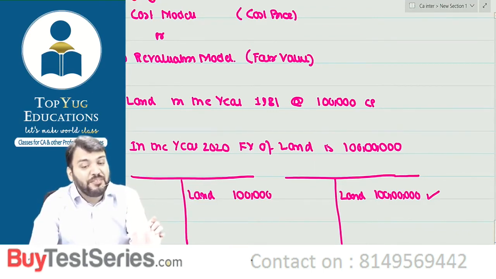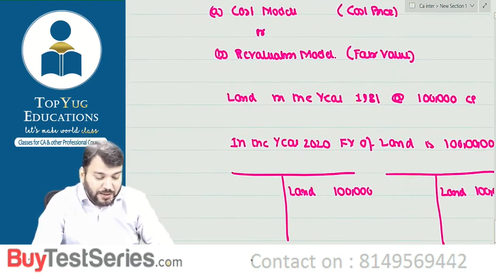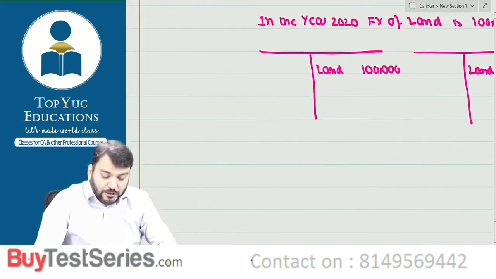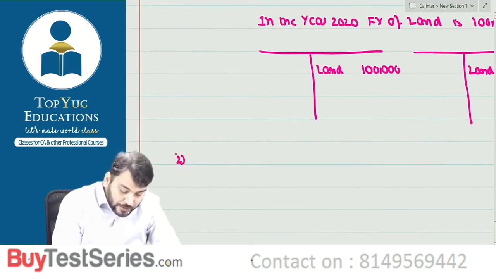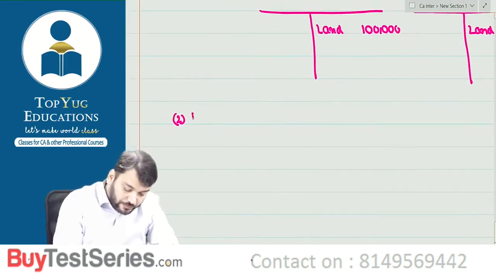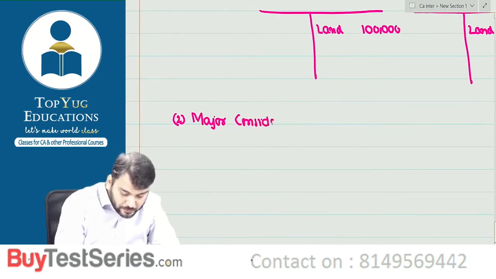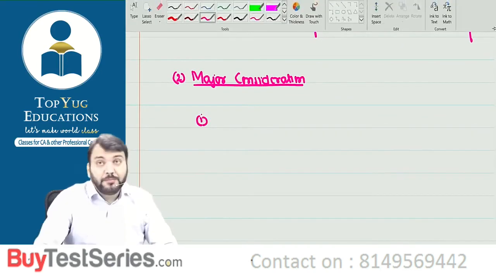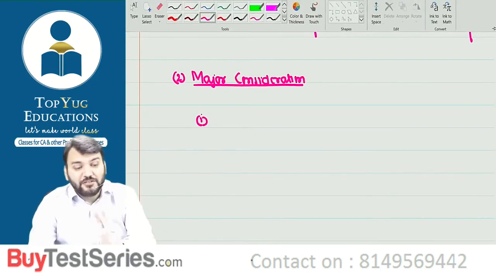What is the meaning of true and fair view? Understood this point? Yes, sir. Correct. So I think this you understood. Primary consideration you understood. Now come to what? Major consideration. In this there are three major considerations they have given.